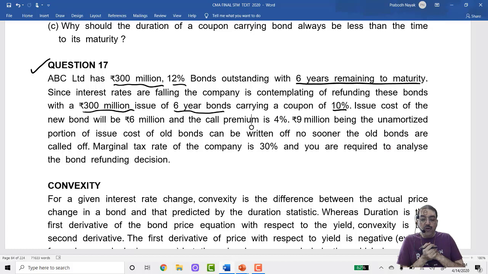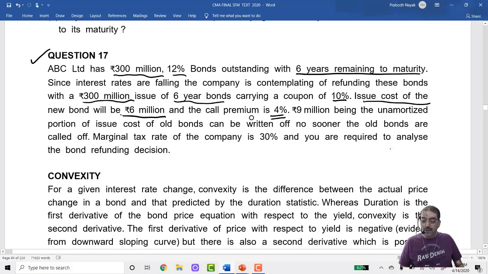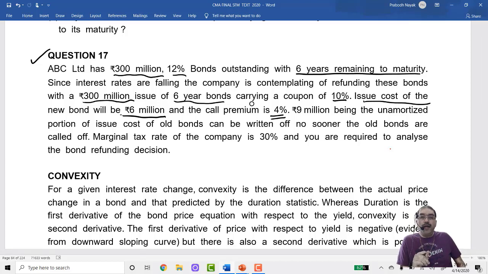Issue cost of the new bond will be 6 million. Call premium is 4%. What is the meaning of this? Call premium is 4% means that when I redeem, I'm redeeming at 4% premium. So if it is 100 rupees face value, I'm going to redeem at 104. So if it is 300 face value, I will be redeeming at 4% of 300. That is 12 million premium.